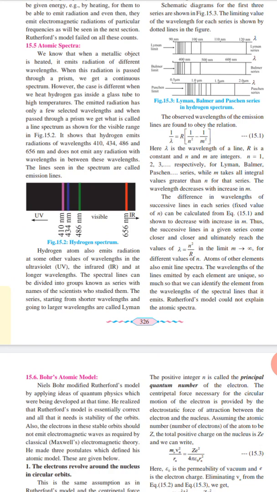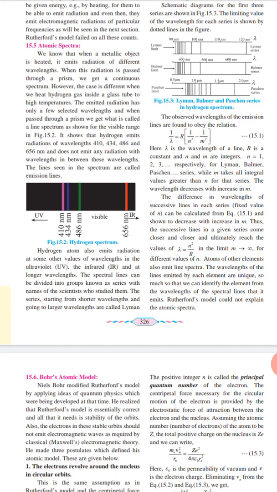You need to understand the different kinds of series. This particular atomic spectra is for hydrogen, because hydrogen has only one electron and one proton, so it is very useful for understanding atomic structure.